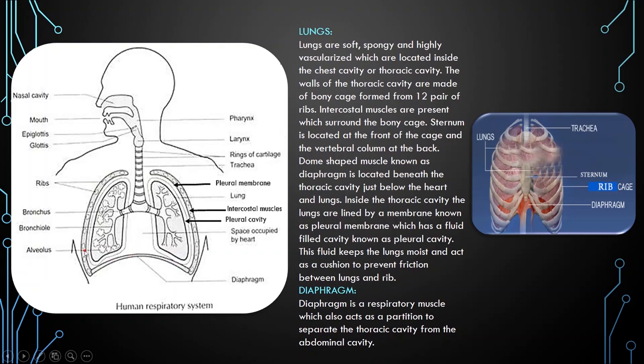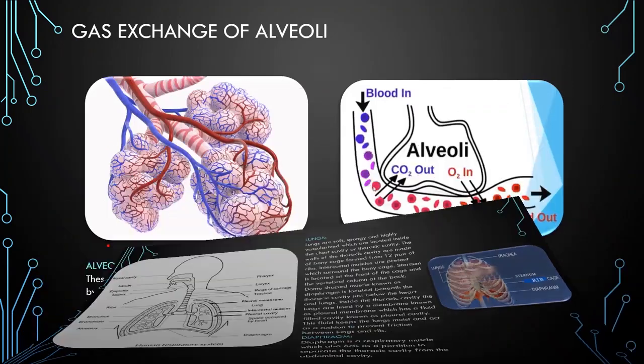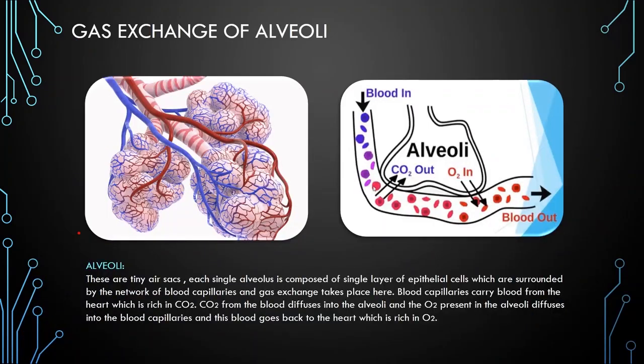Now we again come to the bronchioles. You see here the bronchioles end in a sac-like structure known as alveolus. Now we do the detailed structure of alveoli. In this diagram you see a bunch of alveoli. They are tiny, thin membranous sac-like structures surrounded by a network of blood capillaries.